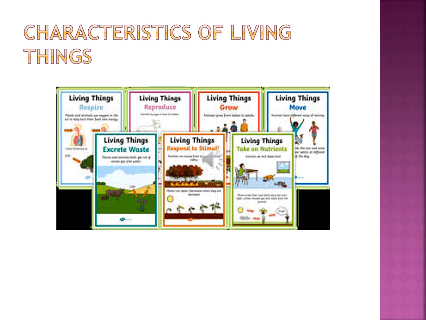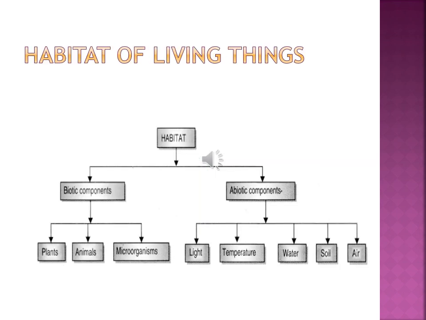So these are the characteristics of living things. As you know, what is the meaning of habitat? A natural surrounding where an animal or any living thing lives and survives. They are divided into two types: biotic components and abiotic. Biotic means all the living things, plants, animals. Abiotic means what all the living things depend on for their survival, like light, water, soil, air.